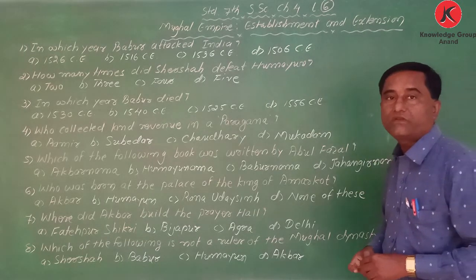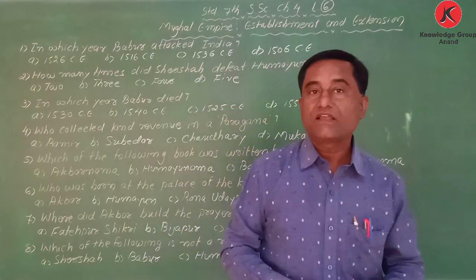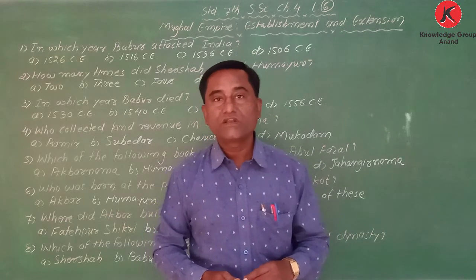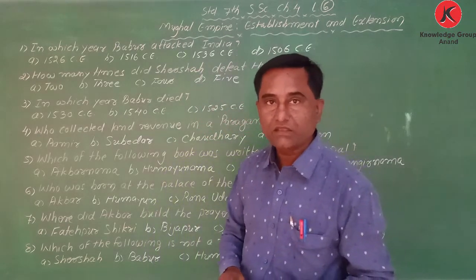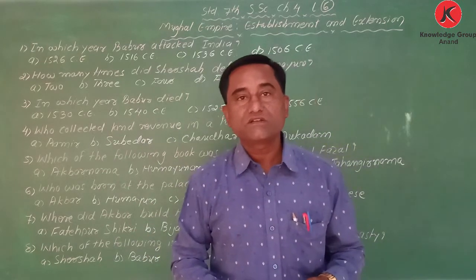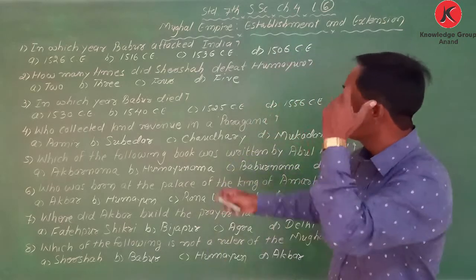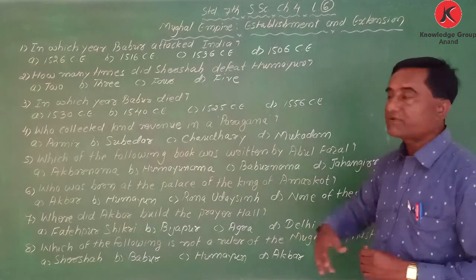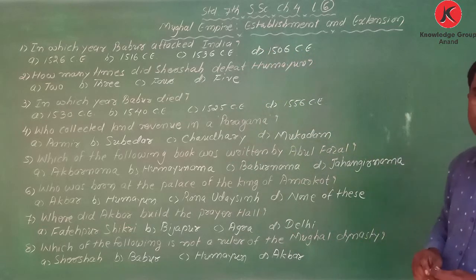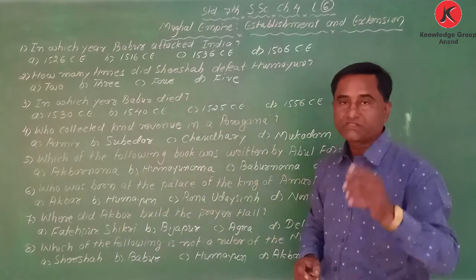We will discuss objective type questions like MCQs, then fill in the blanks and true or false. The name of the chapter is Mughal Empire: Establishment and Extension.